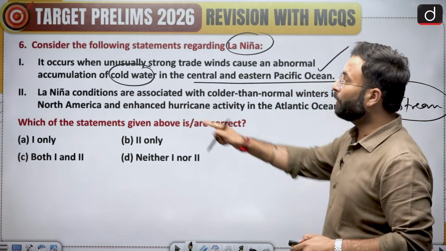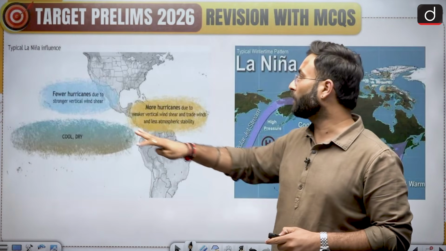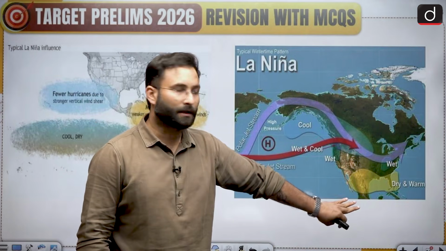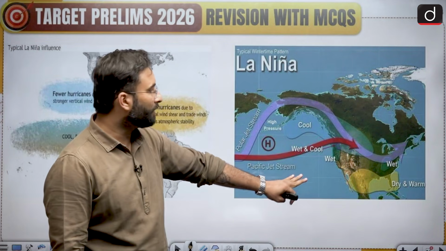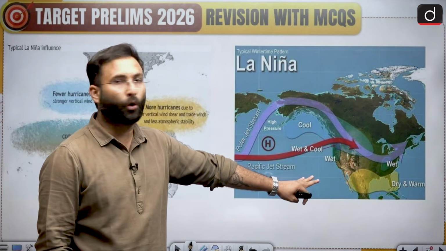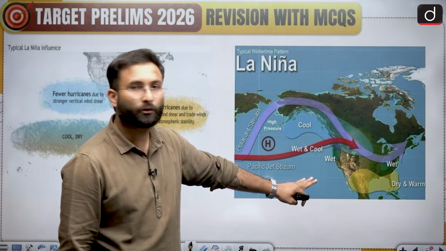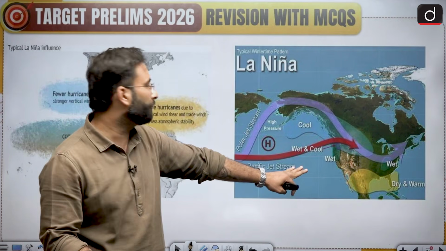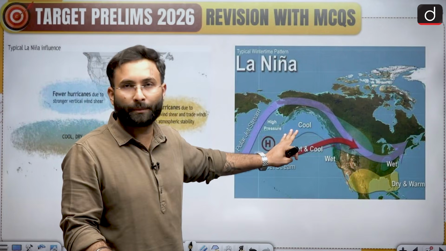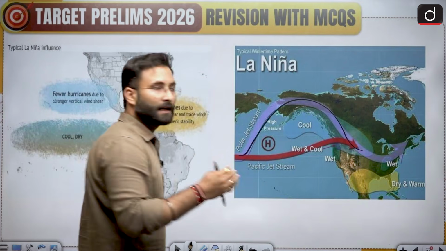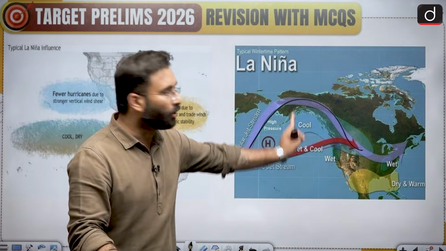Now, in the La Nina conditions, what happens over here is that here you can see in the southern part, we have seen that there will be a condition that is kind of cold in nature. Okay. If it is cold in nature, somewhere over here there will be a generation of high pressure in the North American region also. Now, this jet stream is getting affected, and it moves in the northern direction.